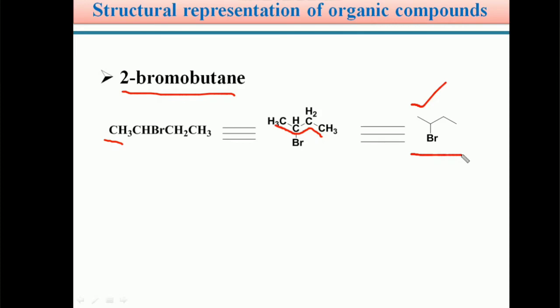You should practice thoroughly and learn how to represent the bond line representation of organic compounds. Whenever problems are given, the examiner may give a condensed structural formula and ask you to write the line angle formula or bond line representation of the given organic compound, or give a complete structural formula and ask for the bond line structural representation. Such simple problems may be asked during the examination.